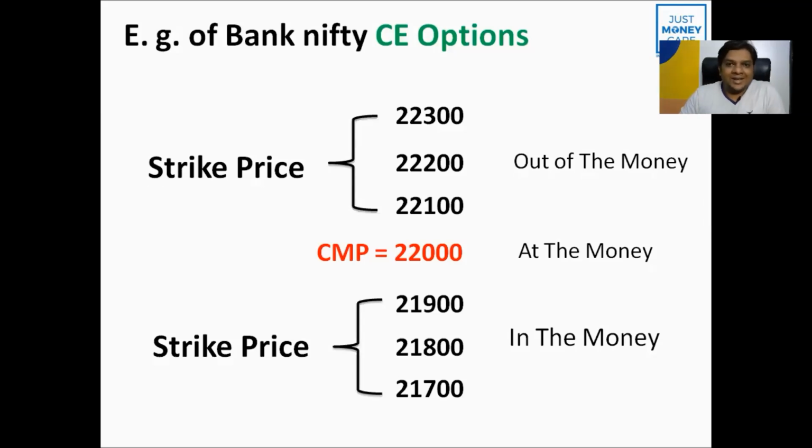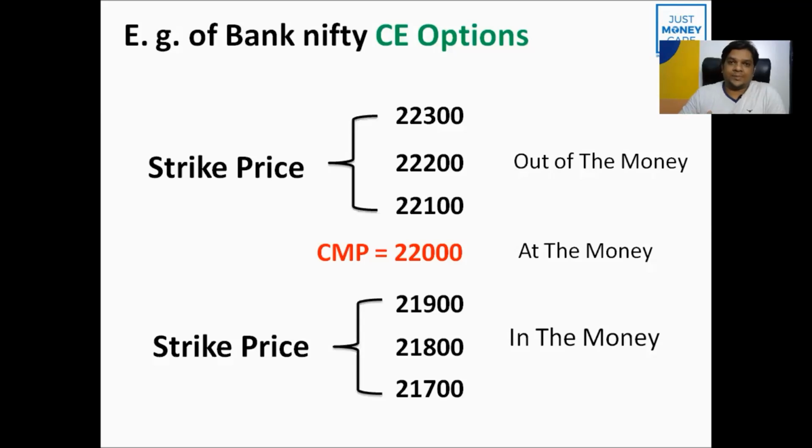So now you are very clear. Whenever the strike price is less than the current market price, we call it in the money. But remember, this is in the case of call options only. In the put option, it's almost 360 degrees opposite. So you need to understand, in call options, whenever the strike price is less than the current market price, we call it in the money strike prices. And whenever the strike price is greater than the current market price CMP, we call it out of the money call options.